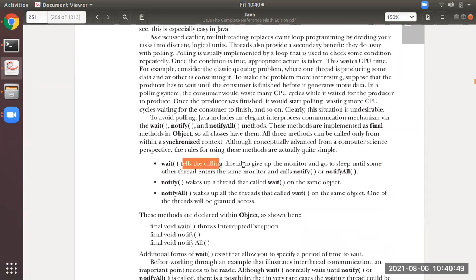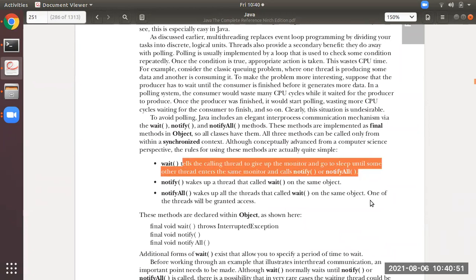Its definition or description is also mentioned here. Wait causes the current thread to release the lock and wait until another thread invokes a method like notify or notify all. That is the purpose of wait. Wait tells the calling thread to give up the monitor and go to sleep until some other thread enters the same monitor and calls notify or notify all.